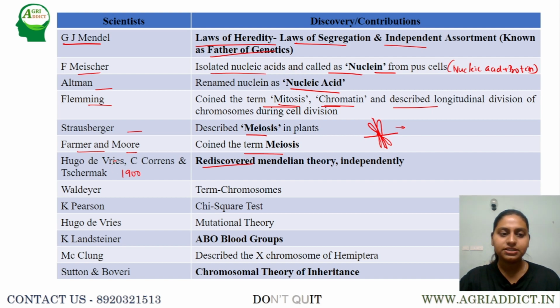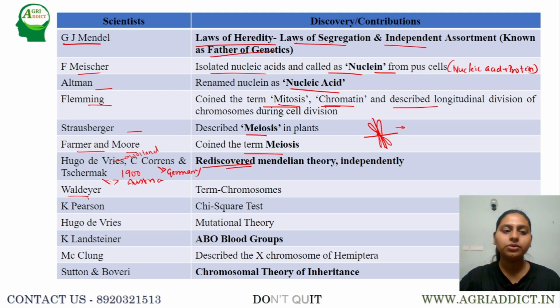And Hugo de Vries is from Holland, and Carl Correns is from Germany, and Tschermak is from Austria. Try to remember the places from where they have come, and that independently they rediscovered the Mendelian theory.